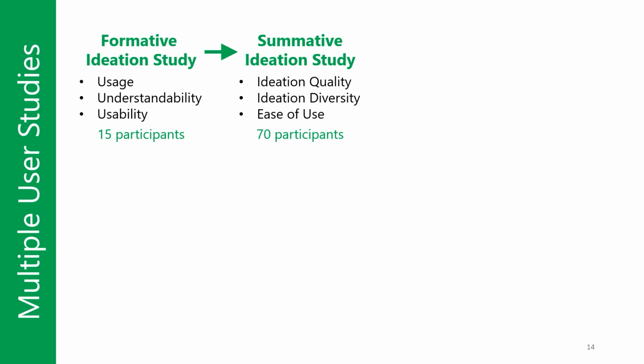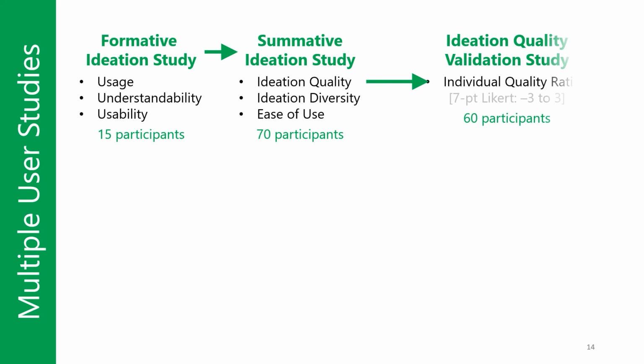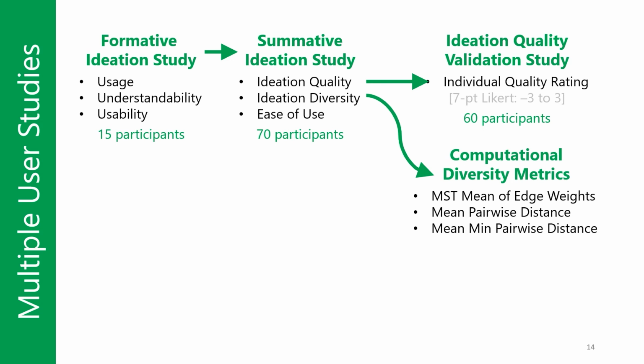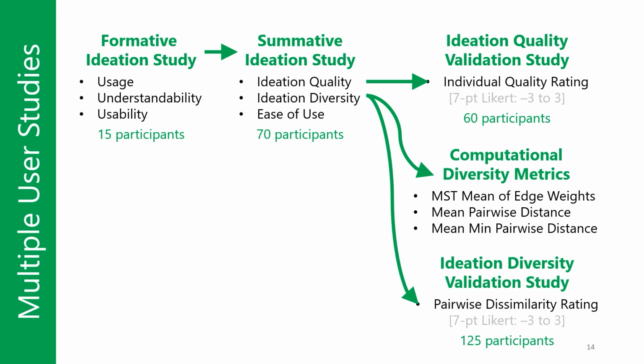We focus on the ideation quality, diversity, and the ease of use of the feedback. For ideation quality, in addition to the embedding-based quality score, we collected individual quality ratings with a validation study. For ideation diversity, we applied computational diversity metrics based on ideation embeddings and pairwise dissimilarity ratings from another validation study.